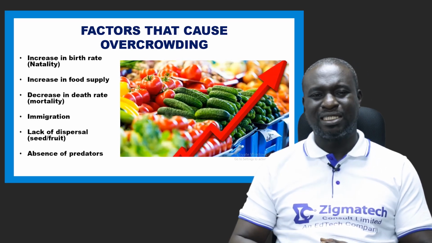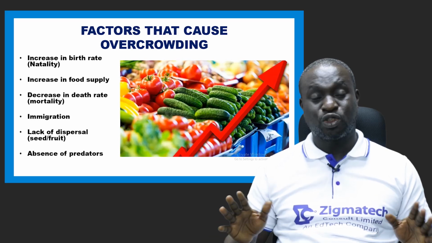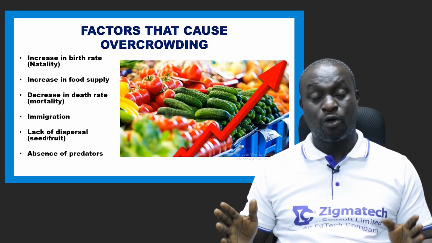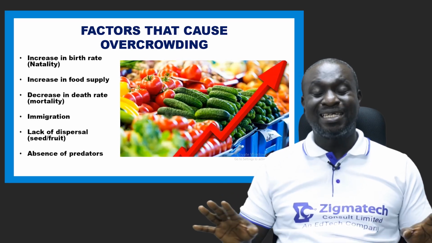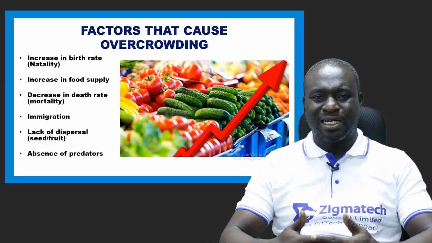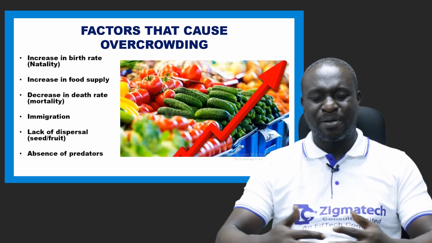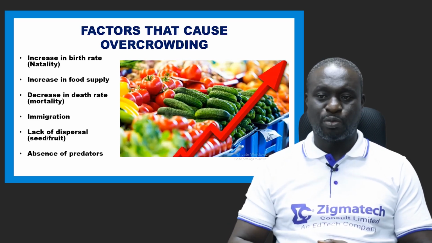We're going to be talking about dispersal of seeds. When seeds, mostly of fruits and plants, are not easily dispersed, it will bring about overcrowding of those plants in a particular area. And this has so many negative effects, which we're going to be looking at.